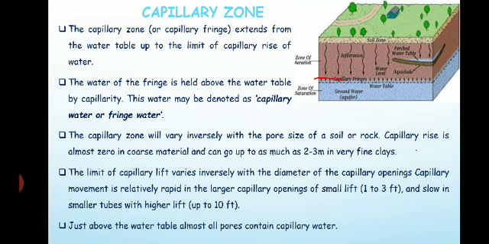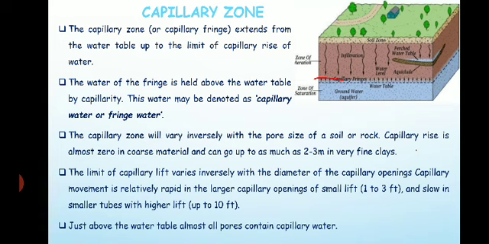So this is the capillary zone, which is just above the water table, where all the pores contain capillary water. The water present in this zone is called capillary water, or it is also called fringe water. Important here is that the lift of this capillary water varies inversely with the diameter of the capillary openings, and the capillary zone will vary inversely with the pore size.